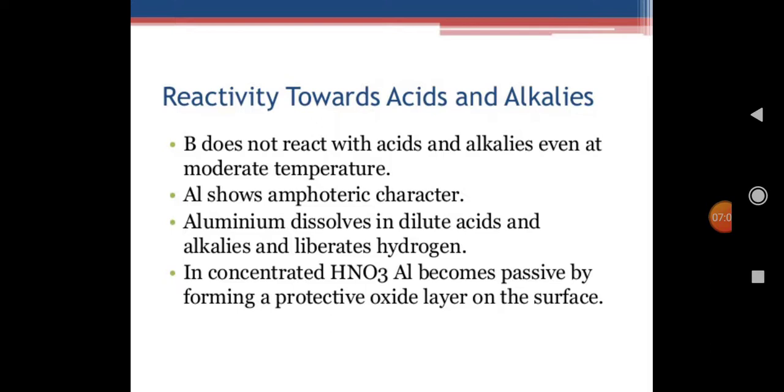When aluminum reacts with dilute acids, hydrogen is liberated, and similarly when it reacts with alkalis, hydrogen is produced, because of its amphoteric nature. But in the reaction of aluminum with HNO3, aluminum becomes passive due to the formation of a protective layer on the surface of the metal. This is the reaction towards acids and alkalis.